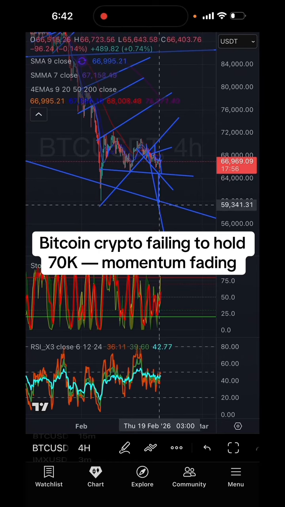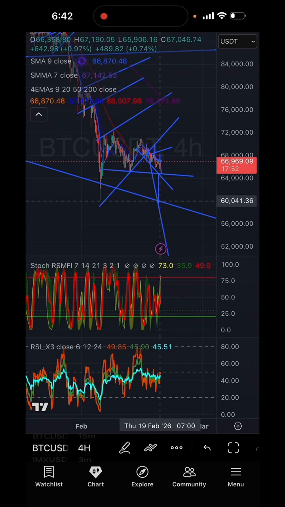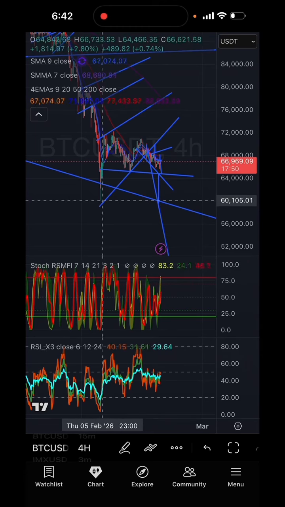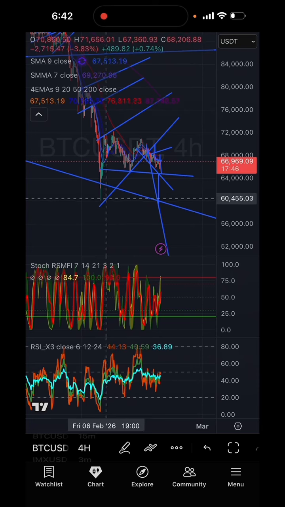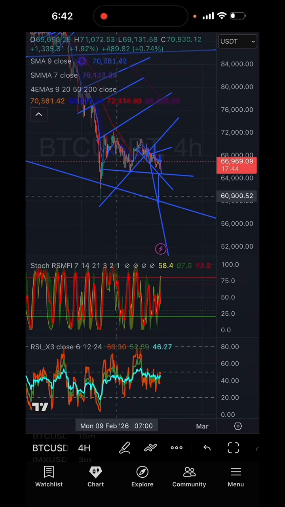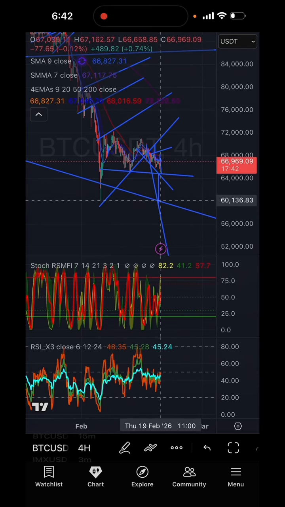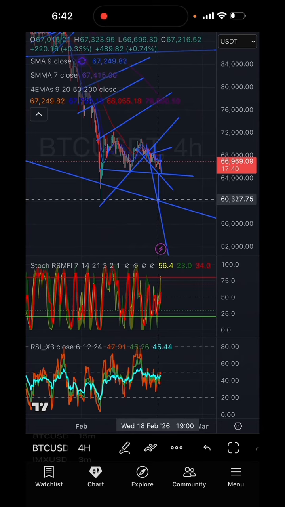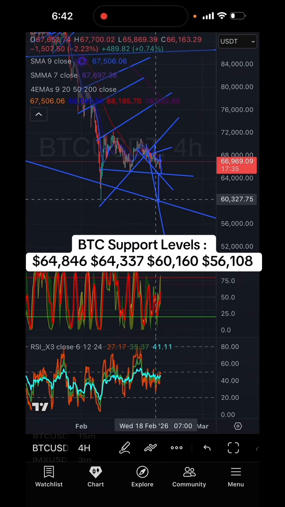If we break that down, your next level to watch here for support is actually 60,041. Guys, that's also the end of this wick right here. This is where the buyers came in the last time. If we do get down here and they do not step in the way that they did before, very, very likely we are breaking that bear flag down and we are coming down to lower prices.